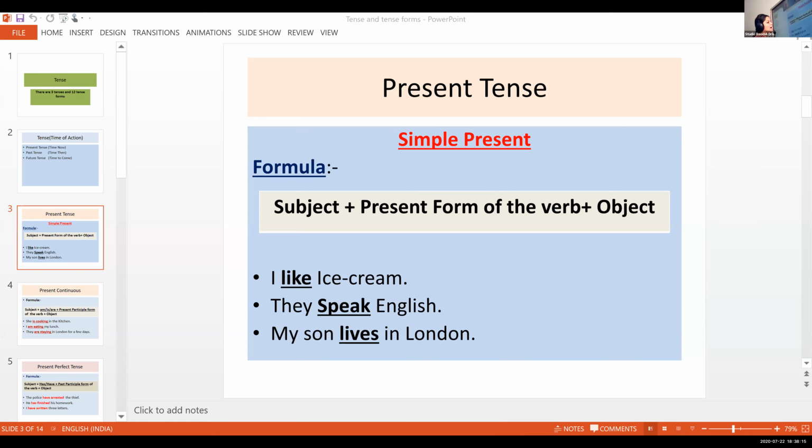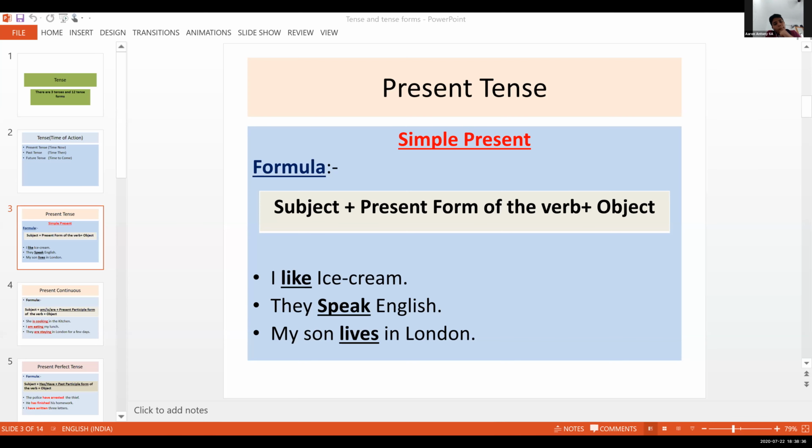Look at the second one. They speak English. They is a plural subject, so we have used a plural verb. I have told you, speak.